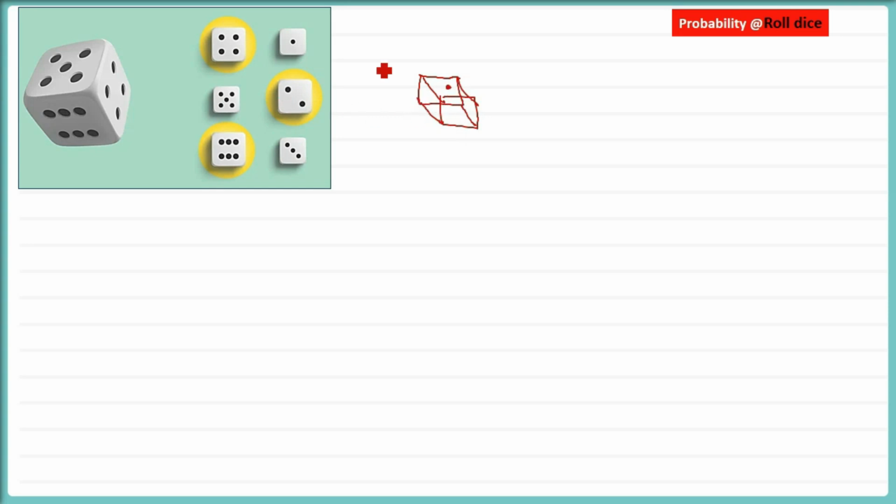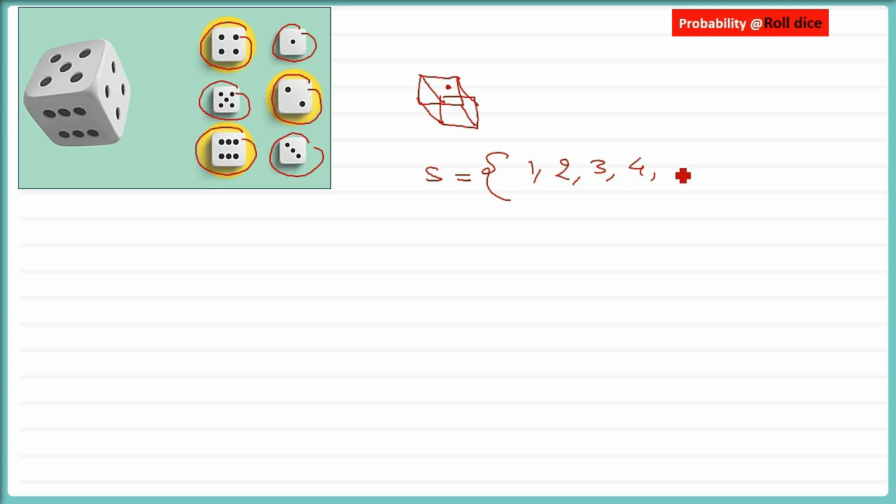Whenever you roll a die, 1 can come, 2 can come, that is 2 dots, 3 can come up, 4 can come up, 5 can come up with 5 dots, or the final 6 dots can come. 6 faces, 6 numbers can come. So the sample space, the possibility, is 1 can come, 2, 3, 4, 5, or 6 can come. Because there are only 6 faces, 1 to 6, only these can come.